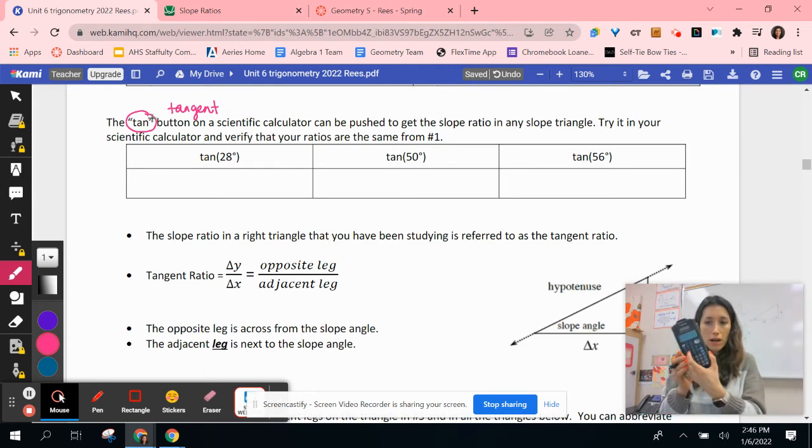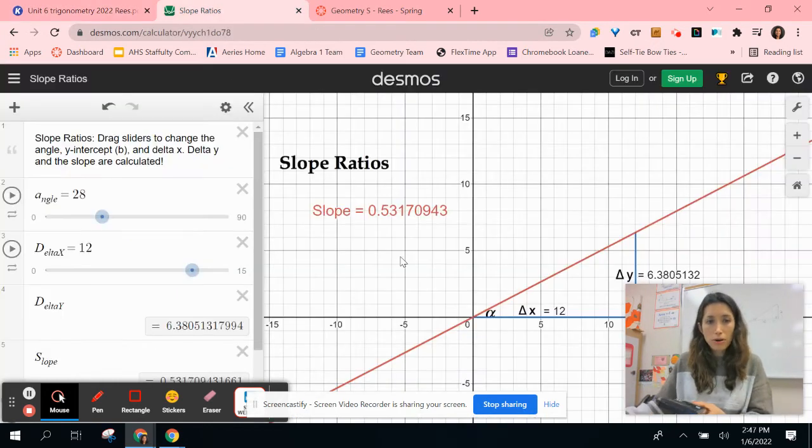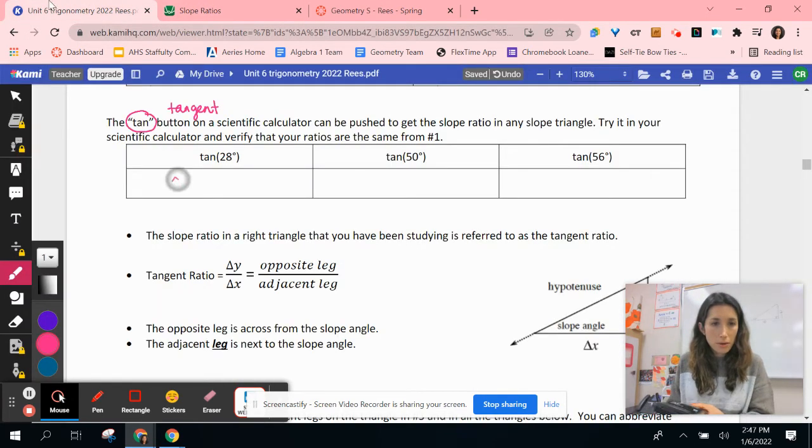So go ahead and locate your calculator, find the button that says tan, T-A-N, and then put in tan 28. And you should be getting the identical number to this number right here. And I'm going to put that value here. It was approximately, because we are rounding it, 0.531 will round to 0.532. Go ahead and try that in these two as well.